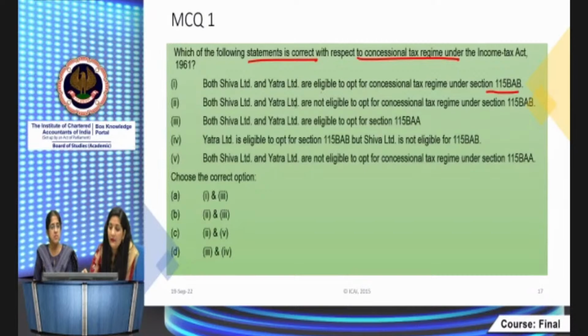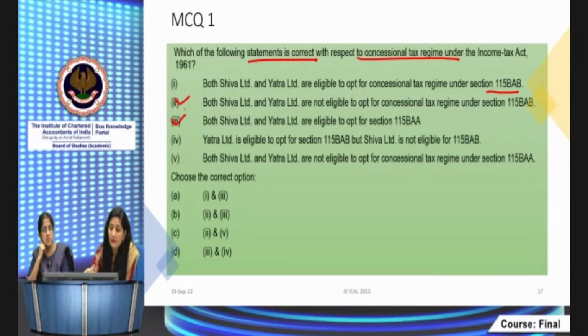Then Shiva Limited and Yatra Limited are not eligible to opt for concession tax regime BAB में eligible नहीं है. This is the correct statement, right? कि both are not eligible. Both Shiva Limited and Yatra Limited are eligible for section 115 BAA. That also we have decided. Both are domestic companies. They are eligible. So this also seems to be a correct statement.